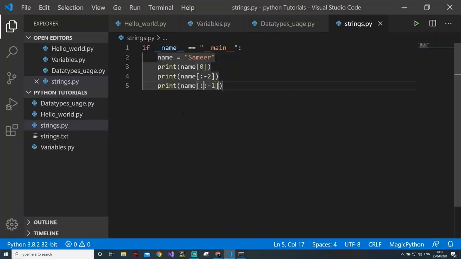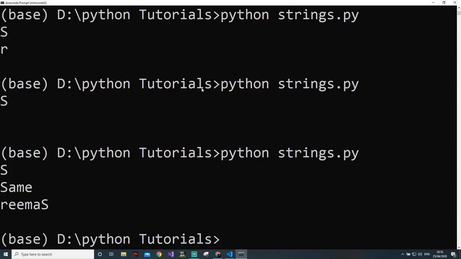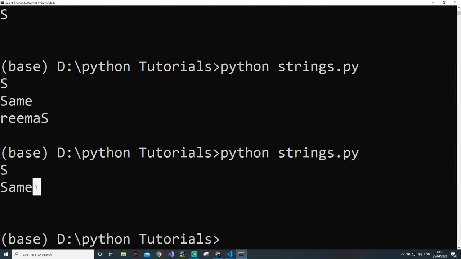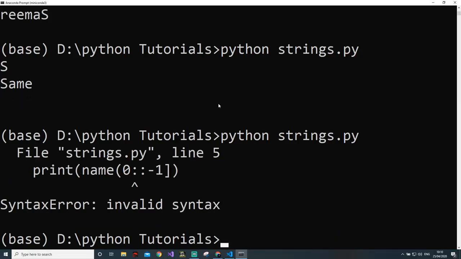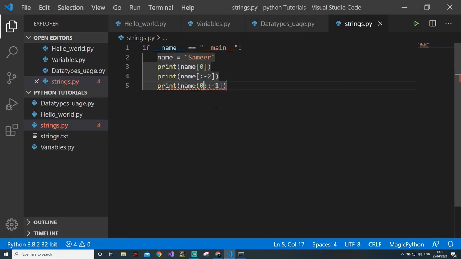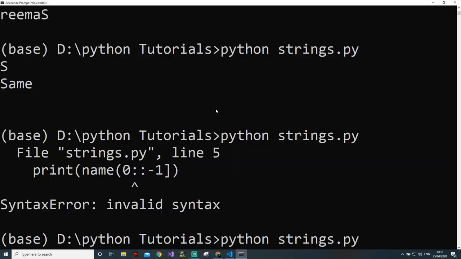One more approach is that if I put 0, 1, 2 here, it will do the same thing again. So this operator is very useful. Please make sure to remember this. To print the string in reverse, you just need to do this. And please try to solve as many problems as you can, because in programming papers all these string problems come up, so this becomes very useful.